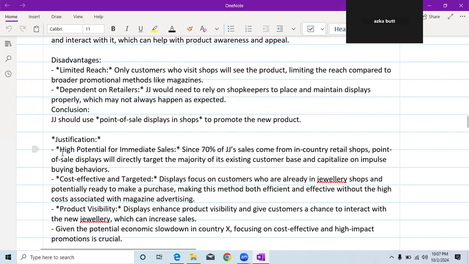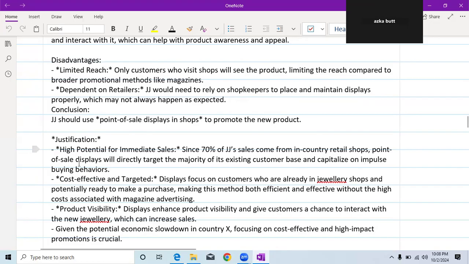So, in conclusion, I would say that JJ should use point of sale display in shops to promote a new product, and I am going to write that why. So, my justification is that there is a high potential for immediate sales. Since 70% of JJ sales come from in-country retail shops, point of sale displays will directly target the majority of its existing customer base and capitalize on impulse buying behaviors.